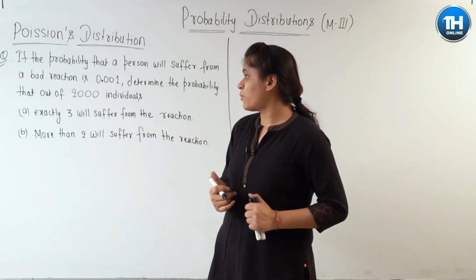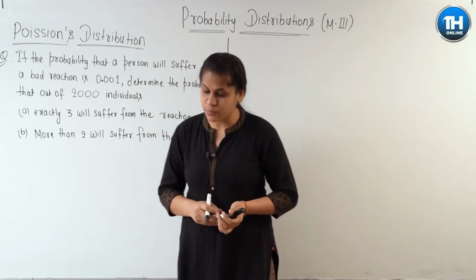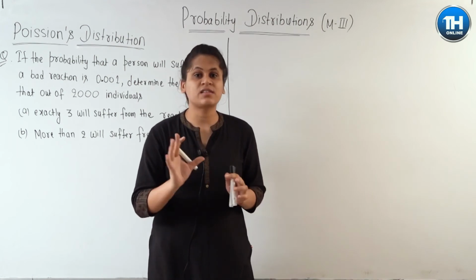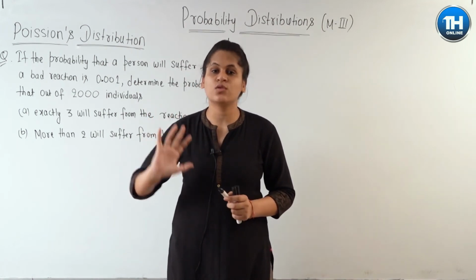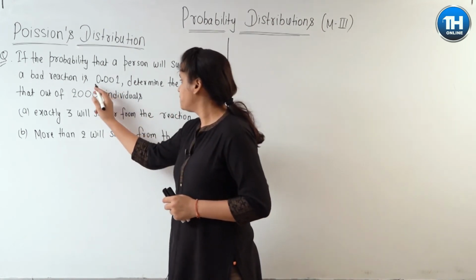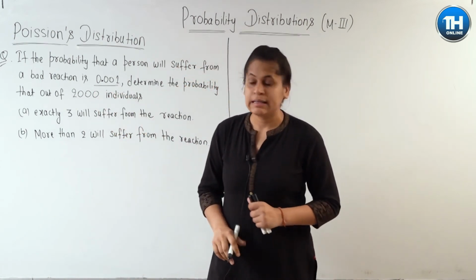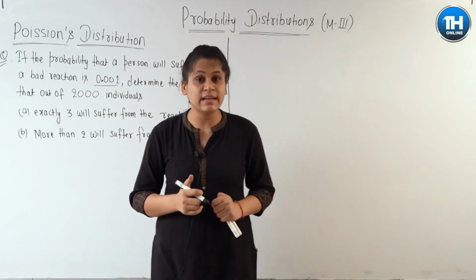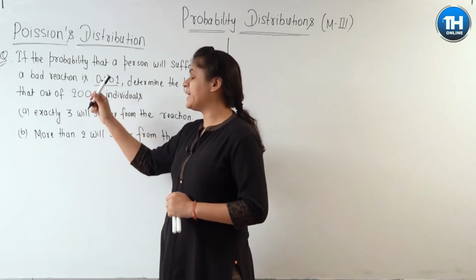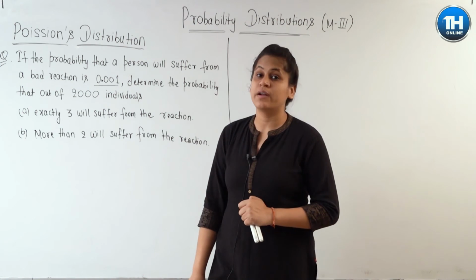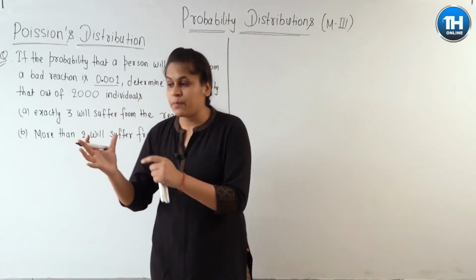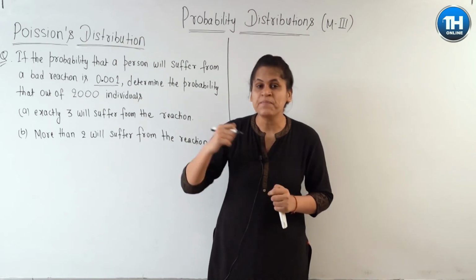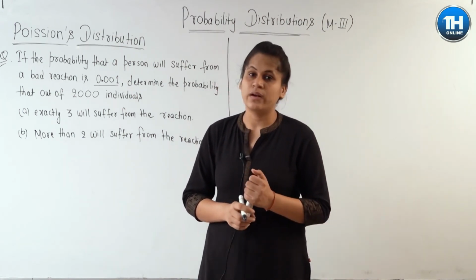Now let us see the next problem. I have written the problem here. This problem says that the probability that a person will suffer from a bad reaction is 0.001. The value of p here is given to be 0.001. माने कि किसी एक पर्सन के किसी एक बैड रिएक्शन से सफर करने की प्रोबेबिलिटी कितनी दी है इन्होंने? 0.001.